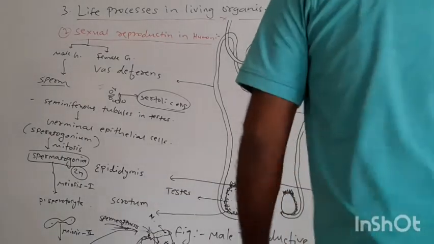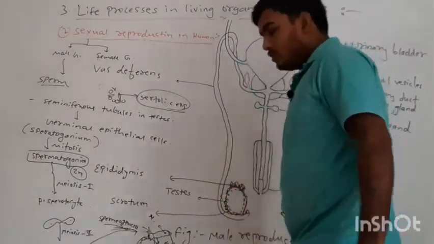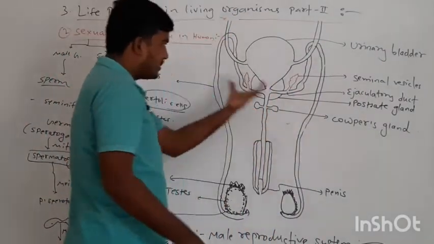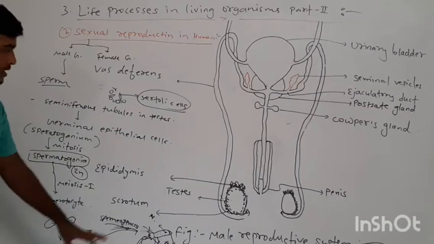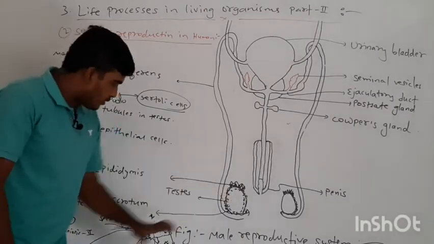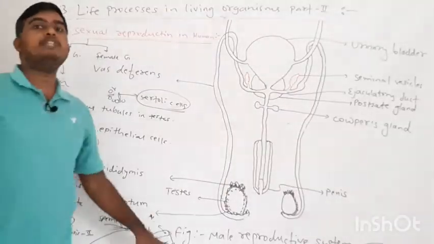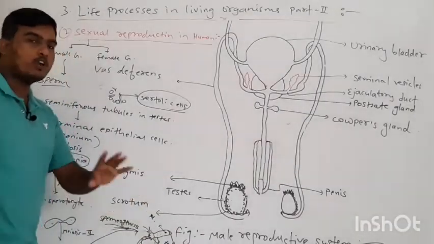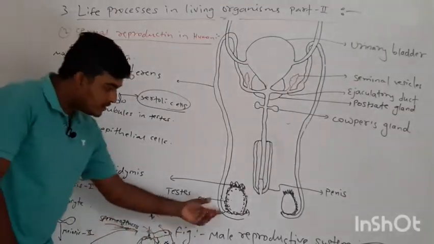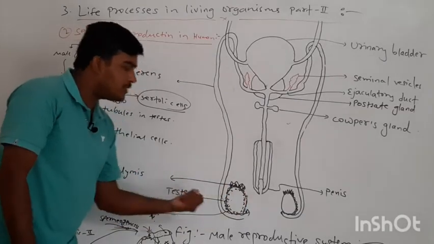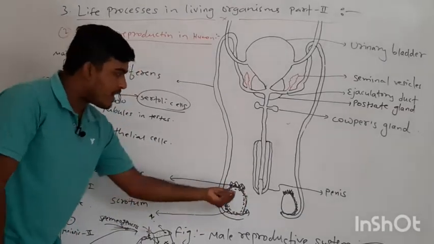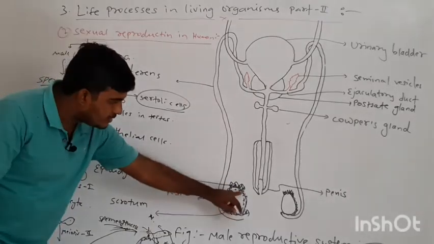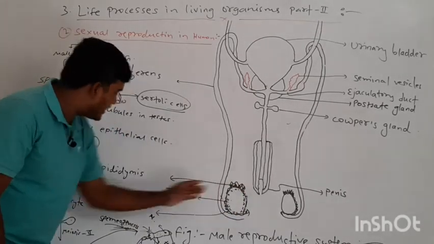Now how does the sperm travel with the help of the male reproductive system parts? First, the formed sperm is immature, it is not mature yet. It starts to travel from the vas efferens, a structure present below the epididymis.